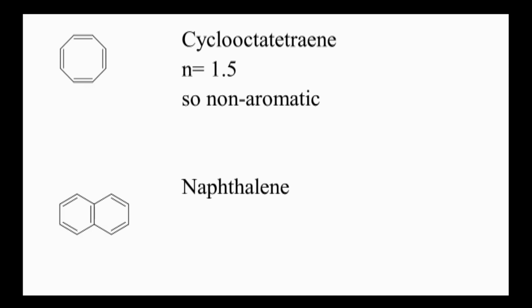Naphthalene. There are 5 pi bonds, so the number of pi electrons will be 10. The value of n will be 2. Pi electrons are equally distributed on the naphthalene ring, so it is an aromatic structure. Next example. Up till now, whatever structures we have discussed all come under the class called benzenoids. There are certain compounds, certain heterocycles which do not have benzene in their structure, but still they are aromatic. Such structures are called non-benzenoids.